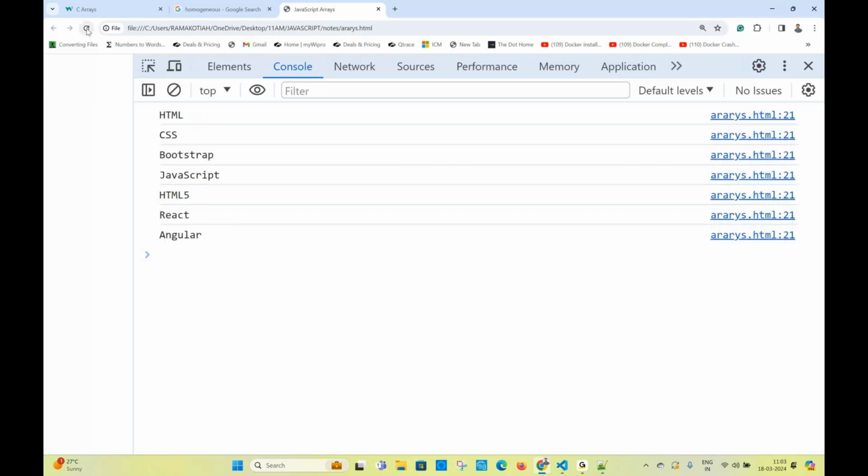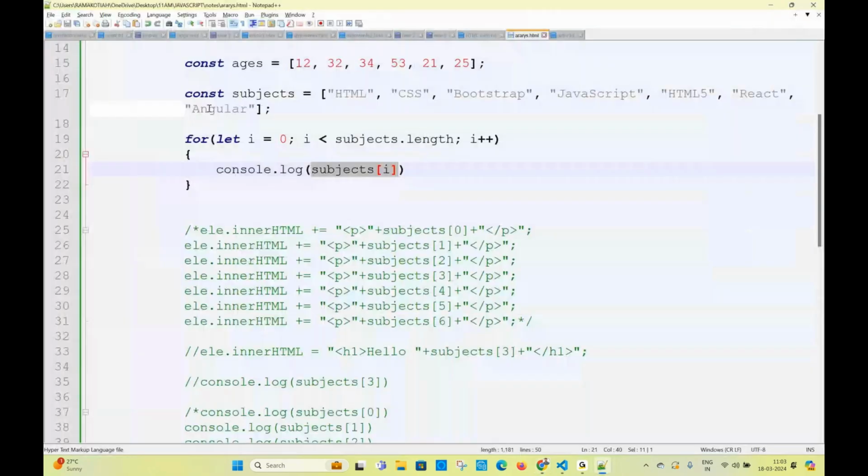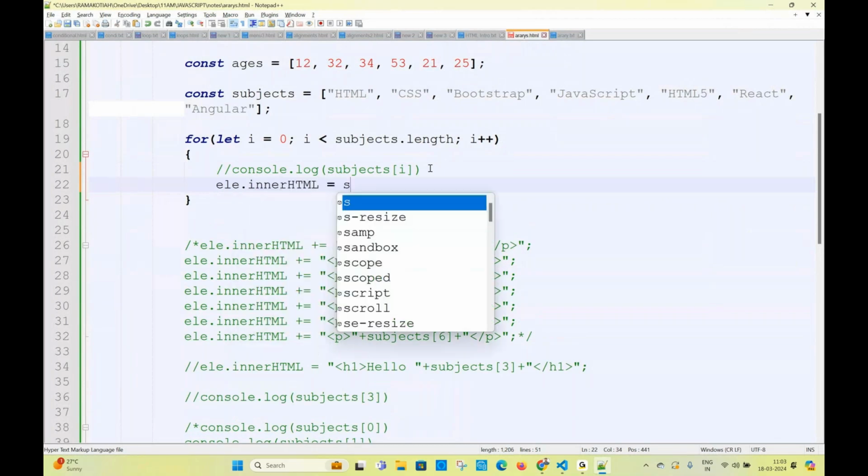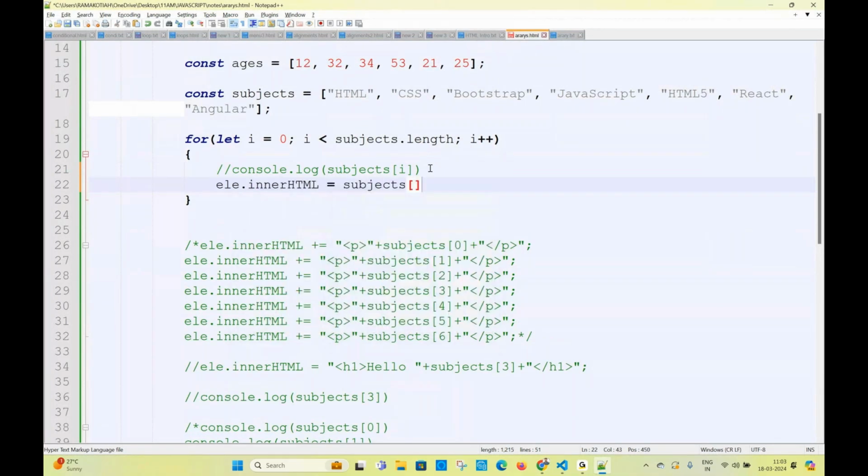Sir, these 7 subjects I want to print on the screen. I don't want to print on the console. So then what I will do in the loop? ele dot innerHTML equal to what it is going to be? Subjects of I. Very good. So take this into a paragraph tag, open close. So this is a para, open close, plus plus. You write this now. What is the output I can see in the console right now?